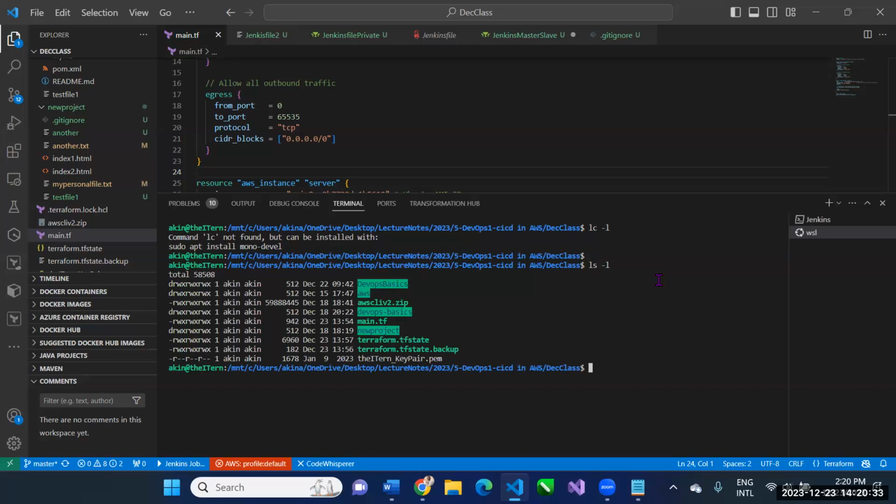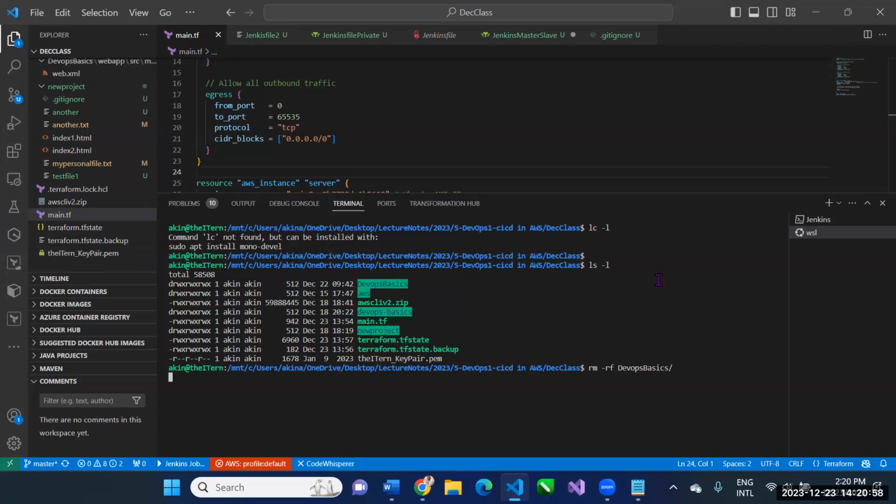I have a lot of, what do I have? Let me remove DevOps. Did I remove it? Yeah, let me remove it so that I can use it to demo. Remove recursively DevOps basics. And then remove recursively DevOps basic.